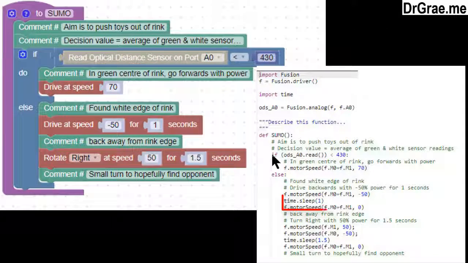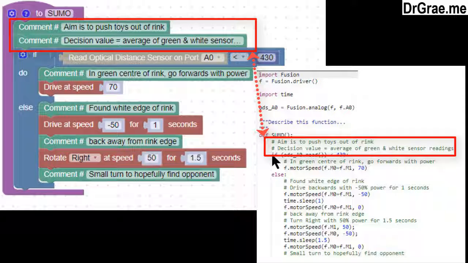Time is used twice in the SUMO function, and so we'll need to import time at the head of our program. But let's look at the rest of the SUMO function. In Python, we have the SUMO title for the function preceded by the keyword def, which we need at the start of every Python function. We next have two comment lines.